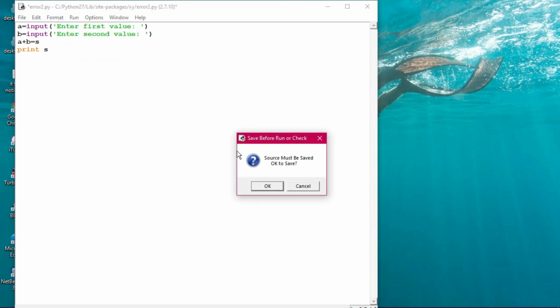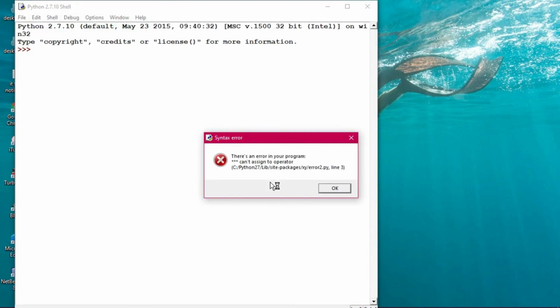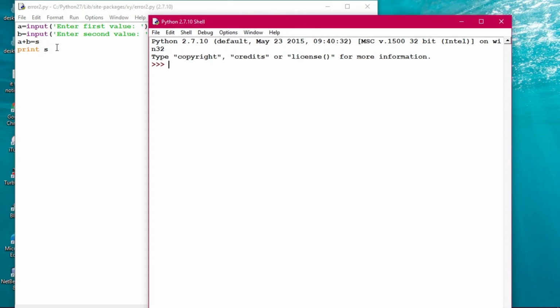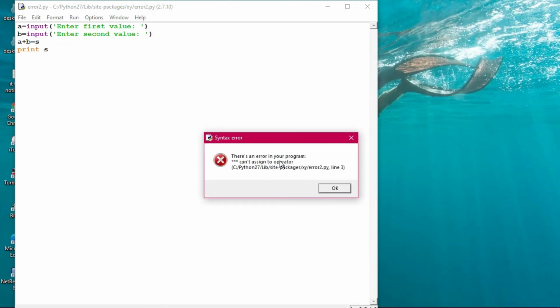Now you see there is an error in your program: can't assign to operator. It means whatever value you have taken out here cannot be assigned to an operator. Here an operator has been used. This is also a kind of error. Let us check: can't assign to operator. The file name is error2.py, and the line is line number 3. So here you cannot assign it in this way. A value cannot be assigned to an operator.